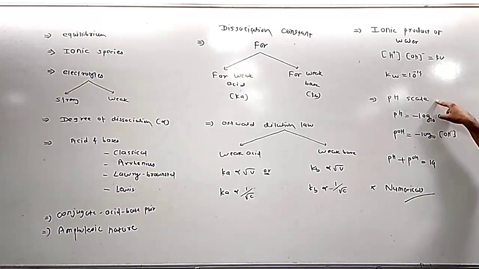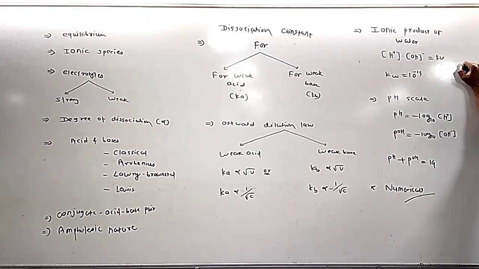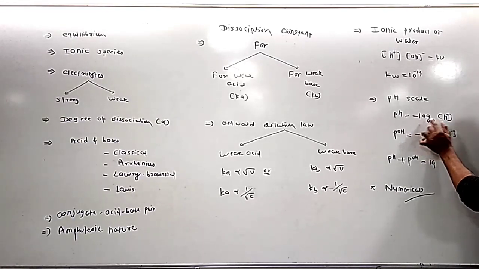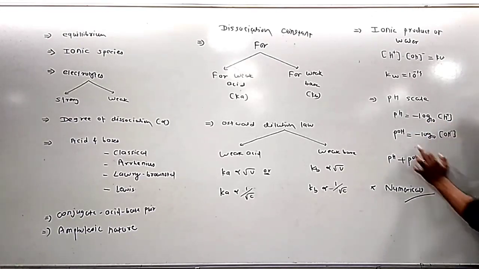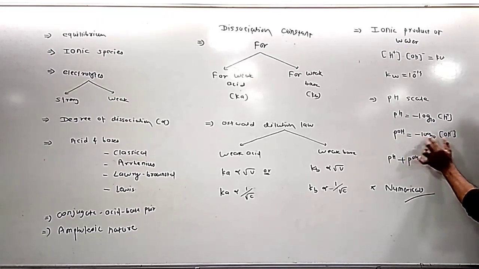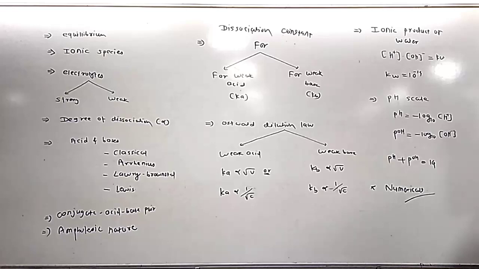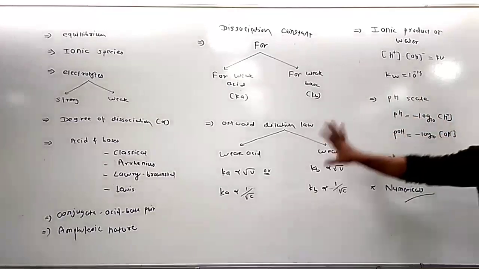Then we talked about the pH scale. The pH scale is generally used to assign the acidic and basic nature of a substance. What is pH? Negative logarithm to the base 10 of the H plus ion concentration. What is pOH? Negative logarithm to the base 10 of the OH minus ion concentration. And we derived one equation, pH plus pOH is equal to 14. Then in the fourth lecture, we talked about numericals based on all these concepts.